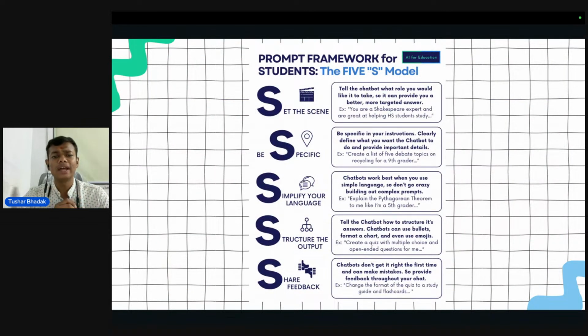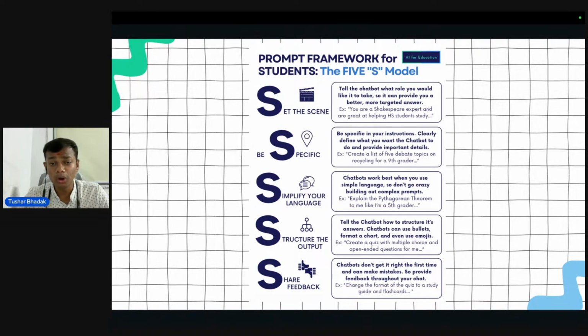There is one more framework that is very good for students, and I call it the 5S model. The first one is Set the scene. Tell the chatbot what role you would like it to take so it can provide you a better and more targeted answer. Let's take an example: you are a Shakespeare expert and you are greatly helping high school students to study. Then the second S stands for Specific. Be specific in your instruction.